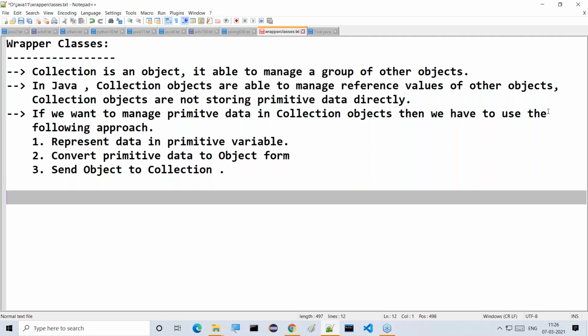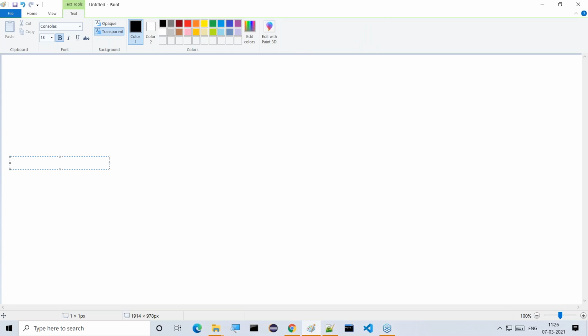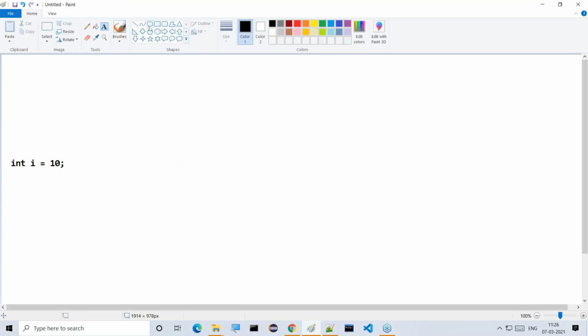So first of all, what we have to do? Represent data in a primitive variable. Next, convert the primitive data to object type. Send the object type to the collection. This is exactly the process. That means I will show everything in the form of a diagram now. Observe carefully. For example, I have primitive data here, int i = 10. This is the primitive data. Okay, fine. Now this is a collection object.